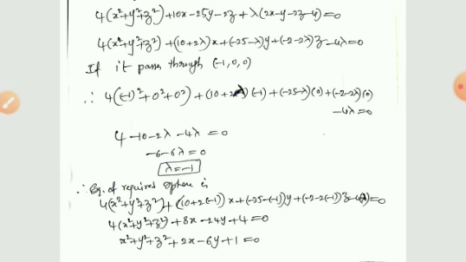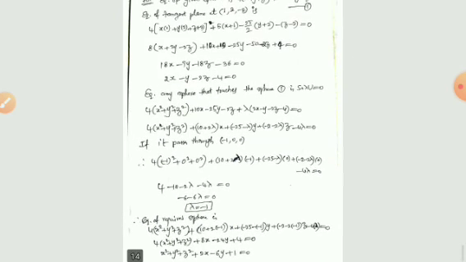So this is the procedure you have to follow when you are given such type of problems. Once again I will repeat here. You are given a sphere and a point.